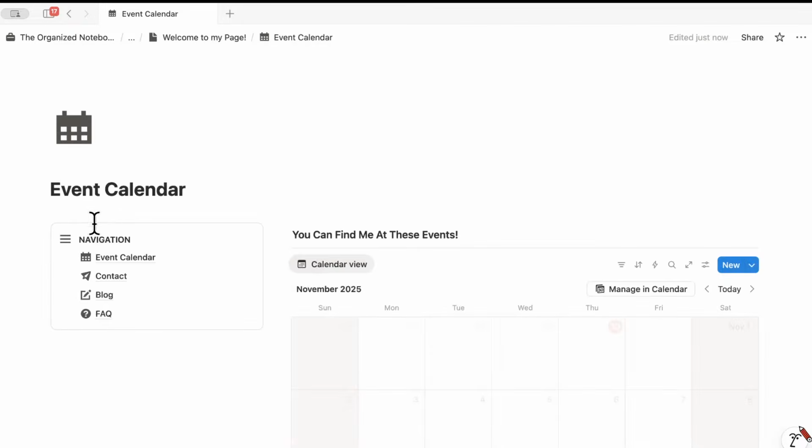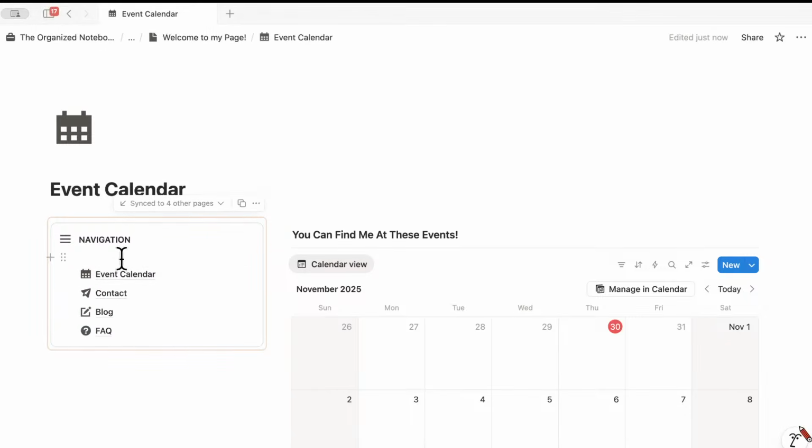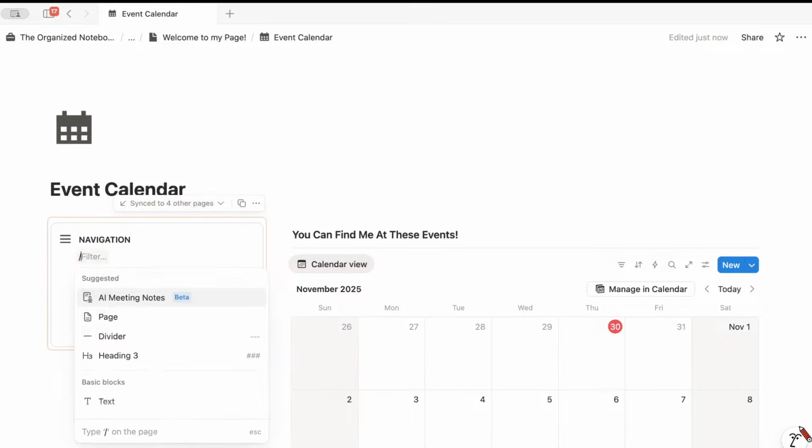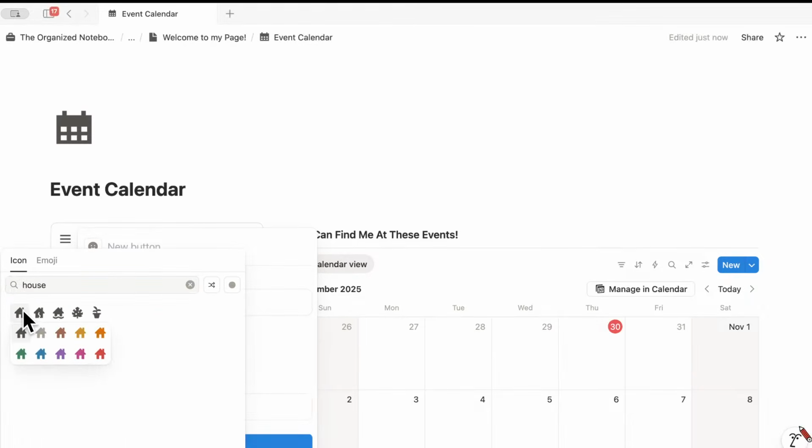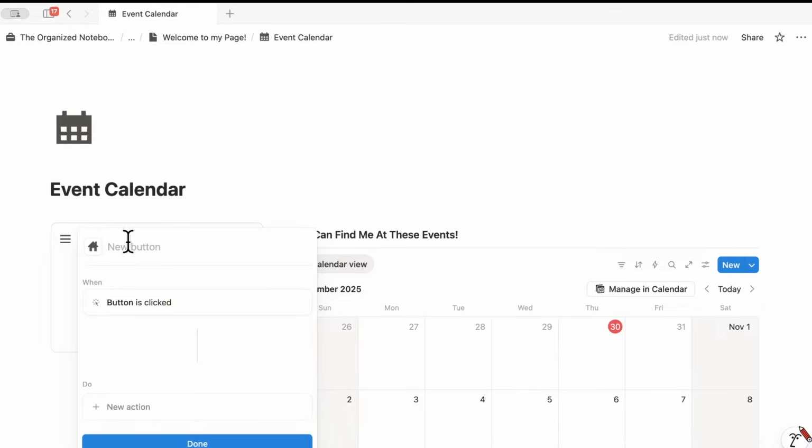And to give you another example of how this works, if I add things in here, it's going to be reflected in every page where this is synced to. So now I would like to have a home button. So I'm going to add a button here where it goes home with a home icon. And then I'll type return home. And when the button is clicked, I want it to go back to welcome to my page.